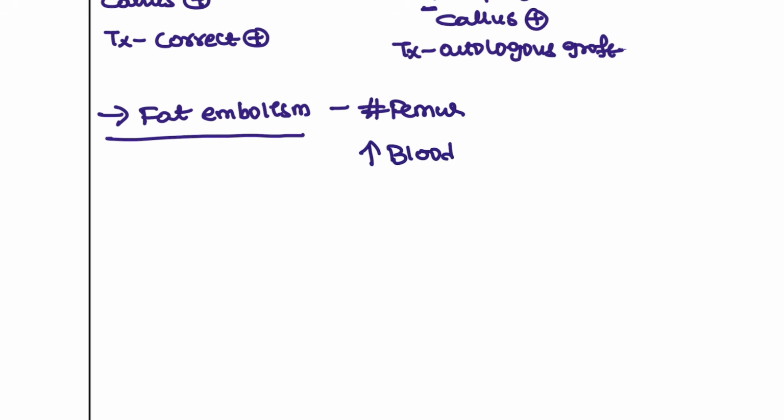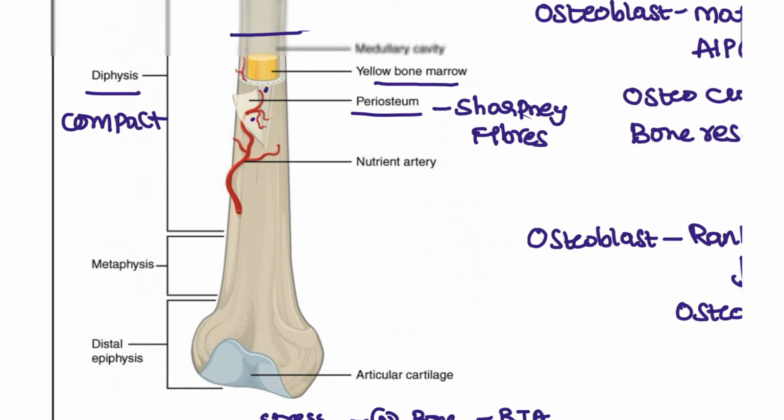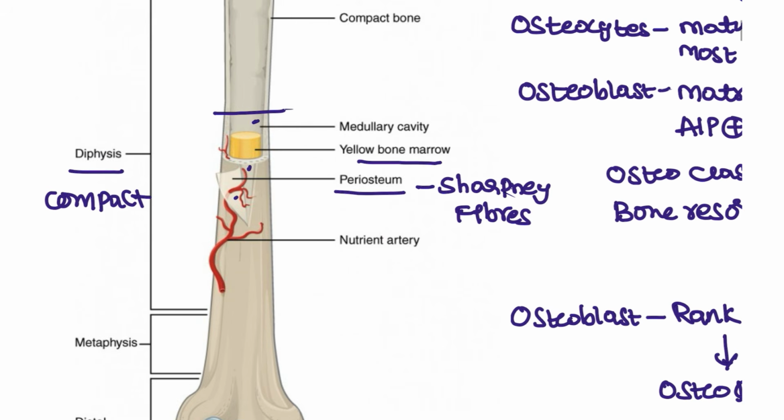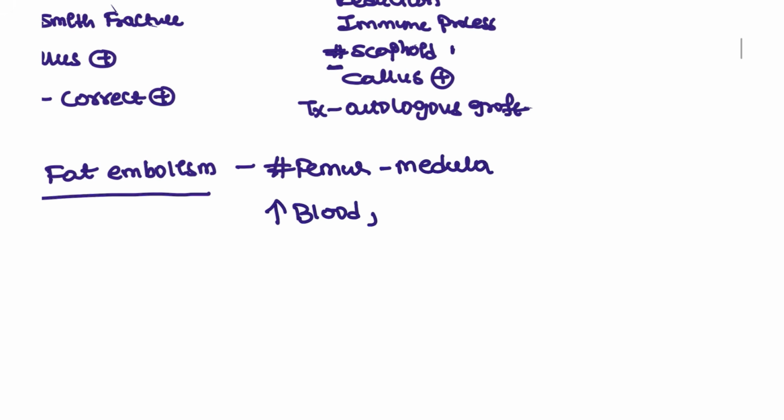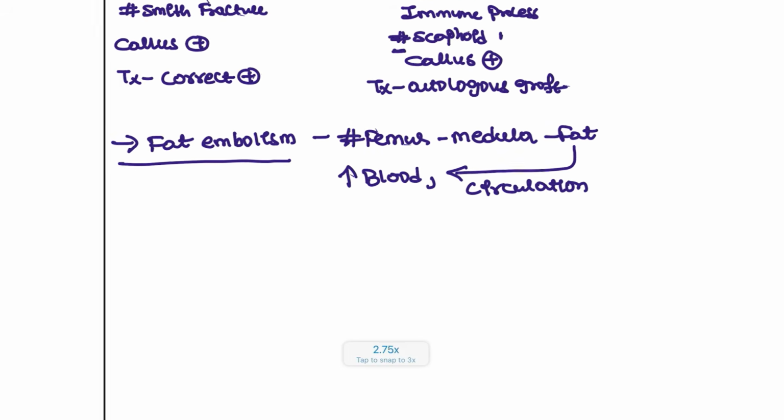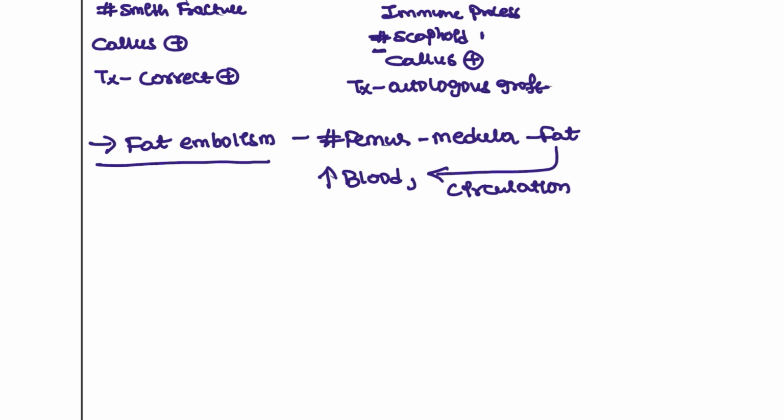The blood circulation is increased, right? And the bone is broken in a closed space from the femur. This will release the medulla. So this medullary cavity, whenever it is broken, is also going to release fat. So when this fat enters the circulation, it can travel, right? Small vessels, large vessels, it can travel anywhere.